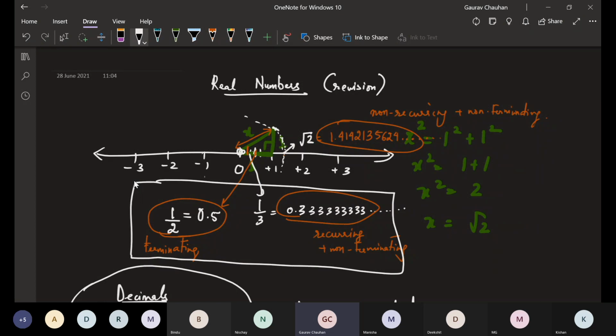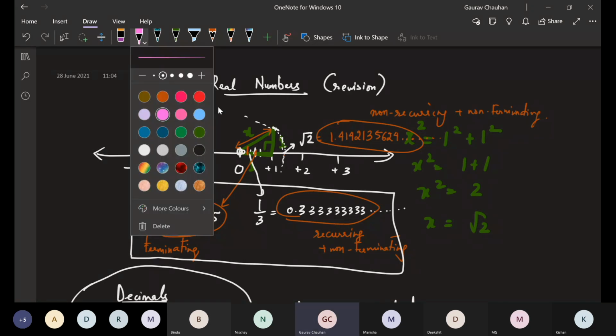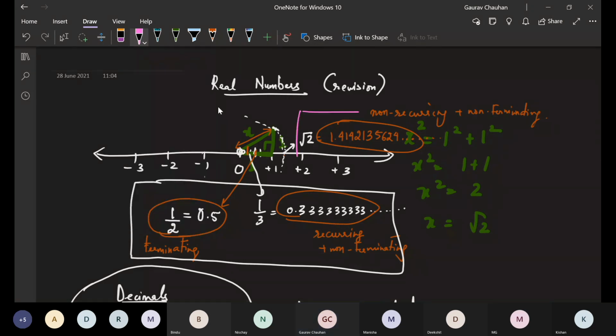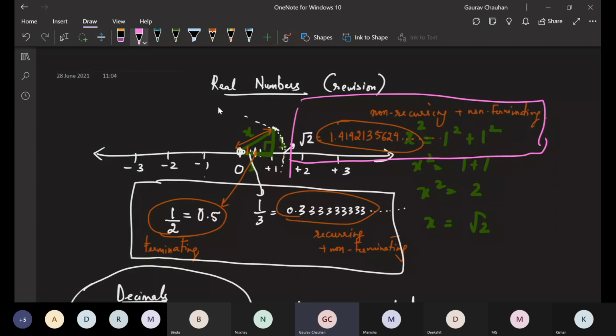These two together have a special thing which is different from how this one is. What is the special thing that is different between the white box numbers and all the pink box numbers? Guys, please go ahead and unmute and speak. Who's going to answer here?